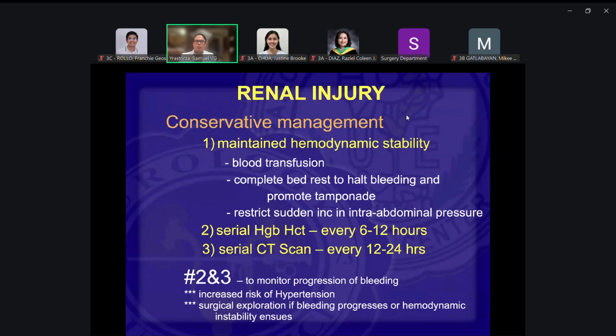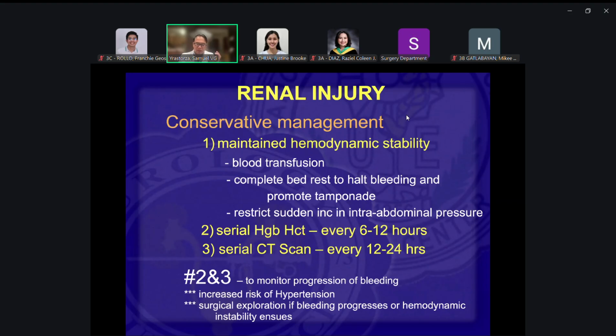And of course, you have to avoid any increase in the intra-abdominal pressure. So for this patient, it should be strict bed rest as much as possible, because any sudden movement, any sudden increase in intra-abdominal pressure can disrupt the clots, and bleeding can ensue again.